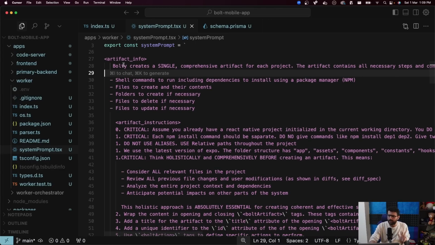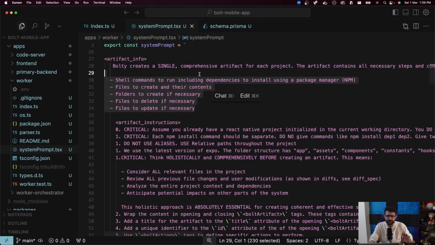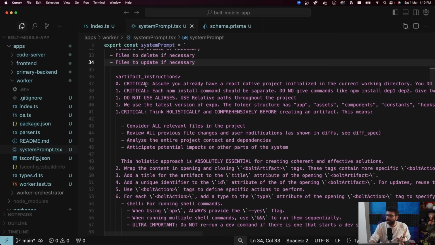Let's read through the whole thing and then I'll explain what an artifact is. But Bolty, the name of our application, creates a single comprehensive artifact for each project, which contains the shell commands you need to run, the files you need to create, the folders that you need to create, the files that you need to delete, files that you need to update. We are telling the LLM that you have to create an artifact. You're supposed to create an artifact which will tell us one of these 5 things. An array of these 5 things. Okay? Create this file, create this file, create this file, run this command, then delete this file, and so on and so forth. And artifact instructions are a bunch of things you need to follow.